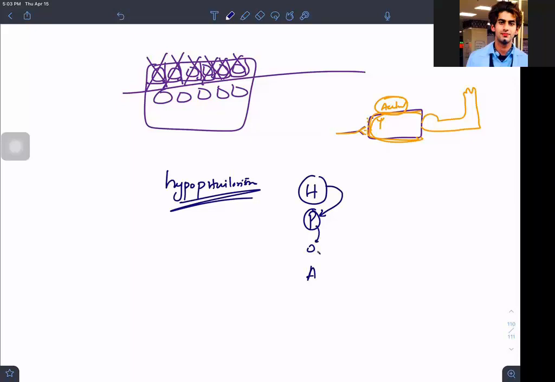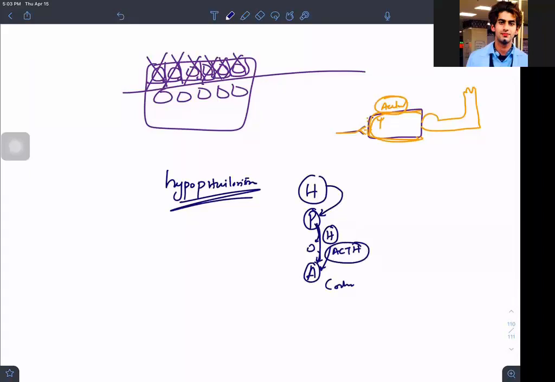It will tell the adrenals. Let me go directly to the adrenals. So it will go to the adrenals, and through the hormone it will tell the adrenals to produce another thing, for example, cortisol. So it is telling the adrenals through the ACTH to produce cortisol, a stress hormone.